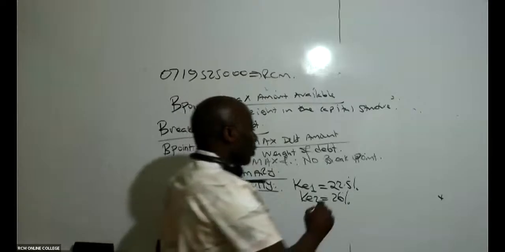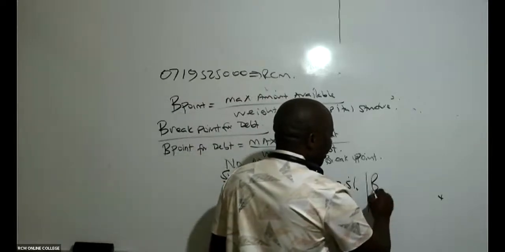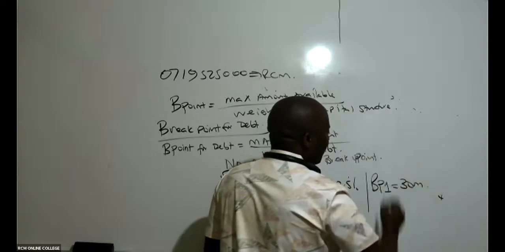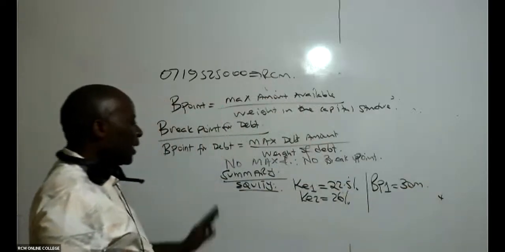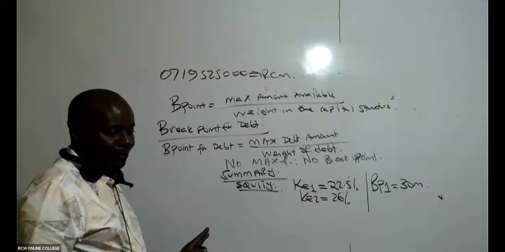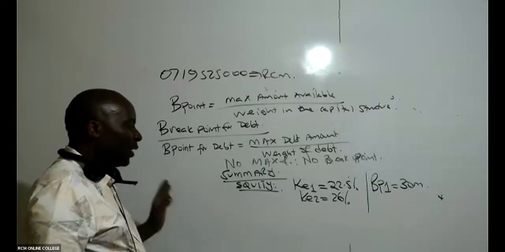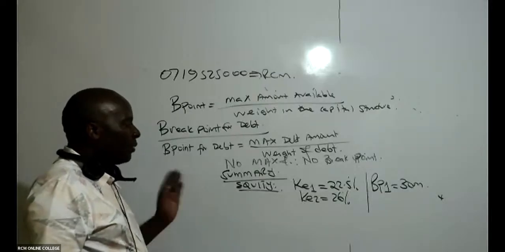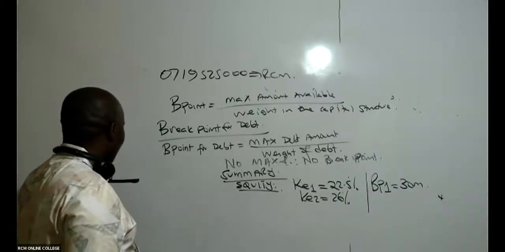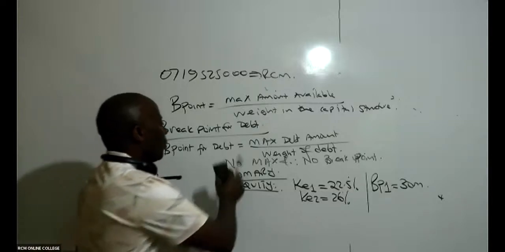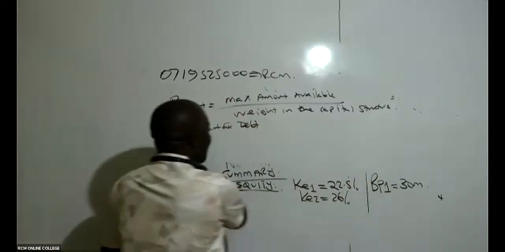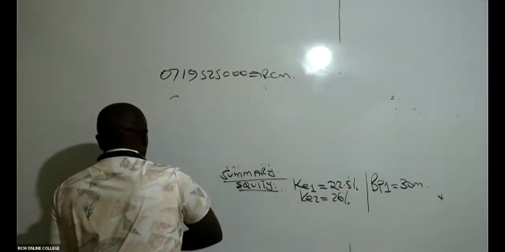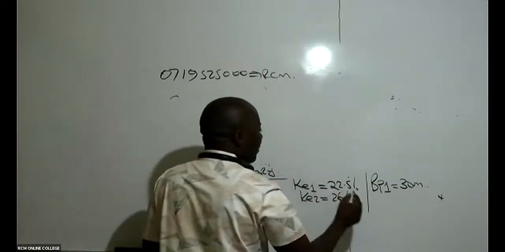Yes. And then don't forget that we had just one break point of 30 million. That is equity components. Very, very important. I have the two costs of equity, and then I have one break point like that. This summary is very important to me. Ladies and gentlemen, I would want you to right away go ahead and give us the summary of that.